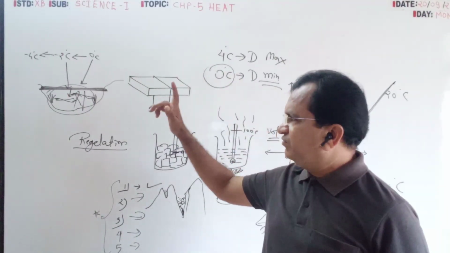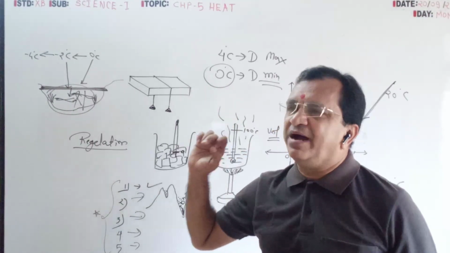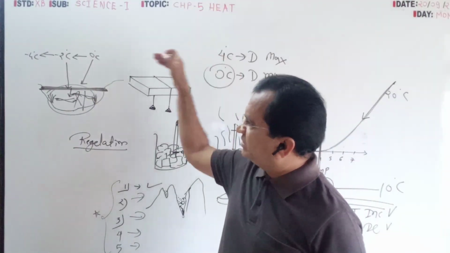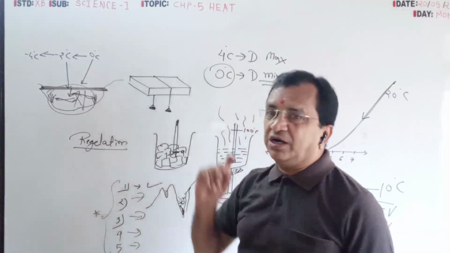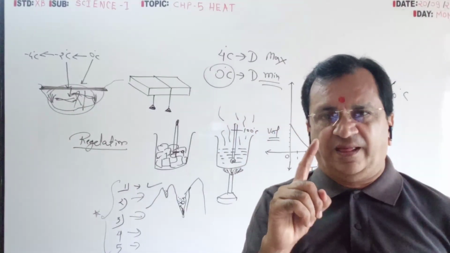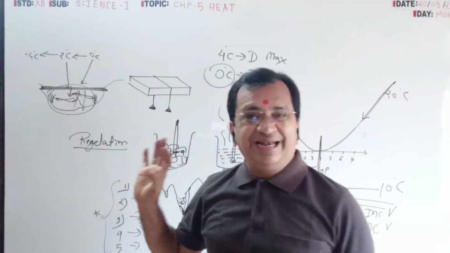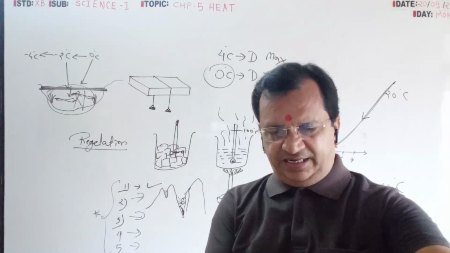Here one word you have to additionally write and highlight: ice is a bad conductor of heat. So if temperature goes below 0 degree, it cannot pass through the ice. So this part will not freeze. So at 4 degree temperature, in liquid form, animals and plants can survive.